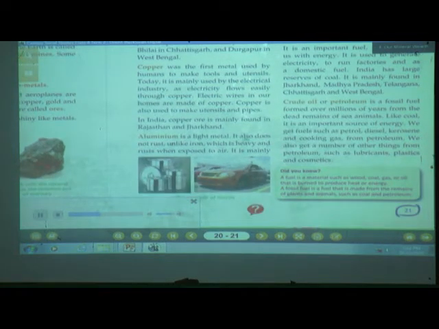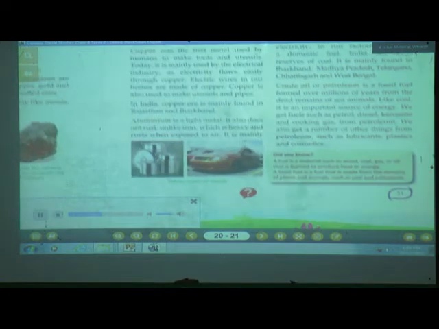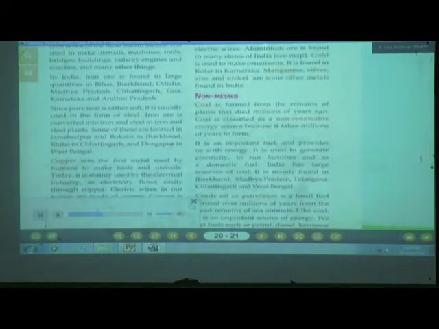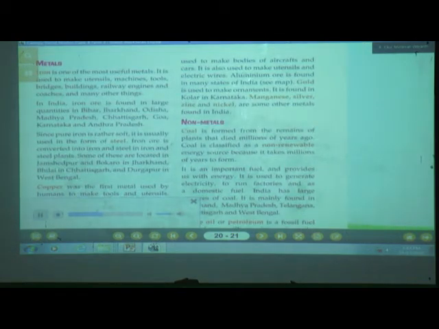Aluminium is a light metal. It also does not rust, unlike iron, which is heavy and rusts when exposed to air. It is mainly used to make bodies of aircrafts and cars. It is also used to make utensils and electric wires. Aluminium ore is found in many states of India. See map. Gold is used to make ornaments. It is found in Kolar in Karnataka. Manganese, silver, zinc and nickel are some other metals found in India.